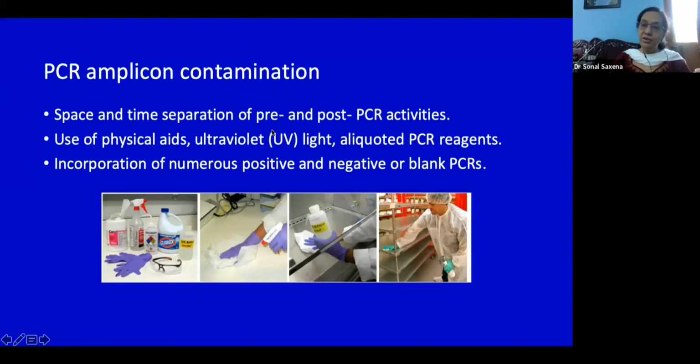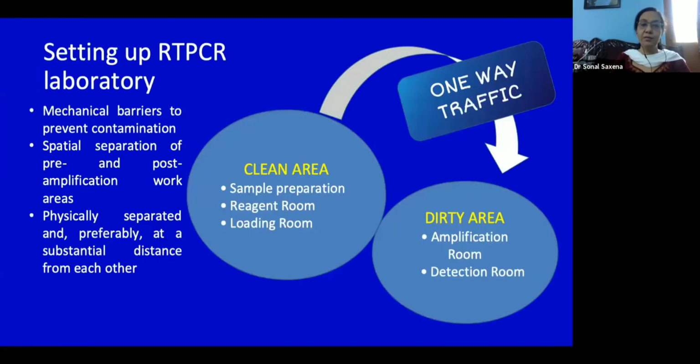If you're doing the extraction in the morning, it's better to do the master mix at some other time. Do not have both the activities going on simultaneously, because if sometimes your exhaust fails or your positive and negative pressure equipment fails, then you will end up with a huge level of contamination in the lab. Then use of physical aids, UV light, PCR reagents, and numerous positive and negative or blank PCRs are other quality measures which you can use to contain PCR amplicon contamination.